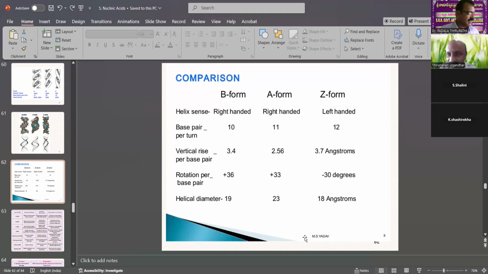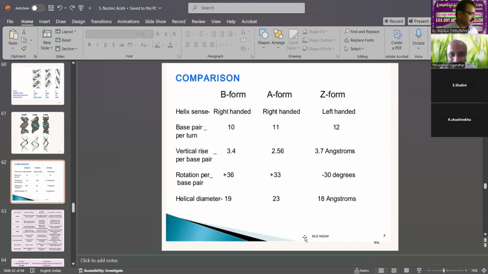B and A are the same. Z is left-handed. In base pairs per turn, B form has 10, A form has 11, Z form has 12.